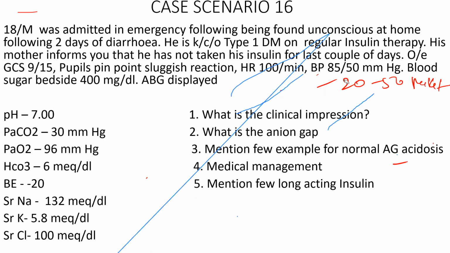Sir, does urine output have any role in fluid management, sir? Yes, of course, you have to monitor urine output, isn't it? Is it a patient target?